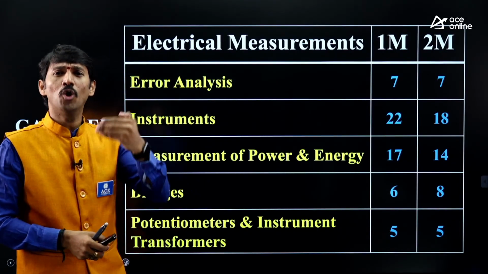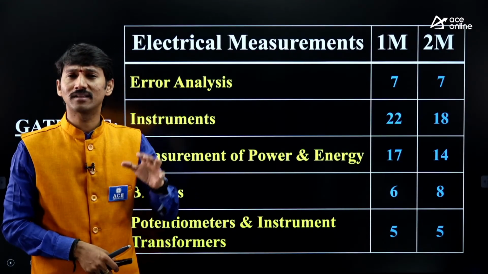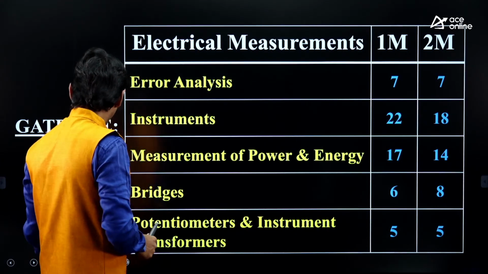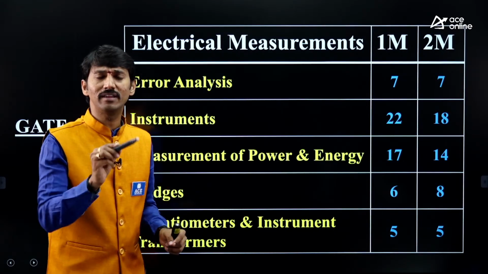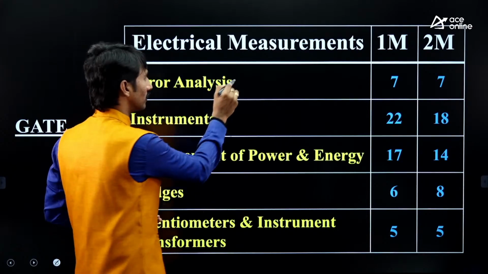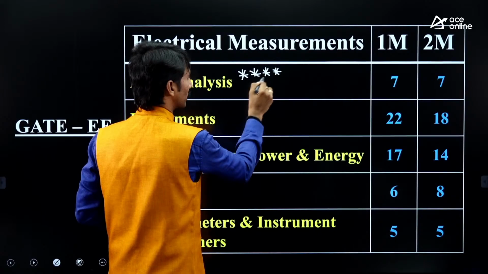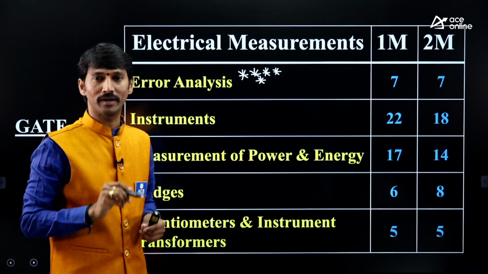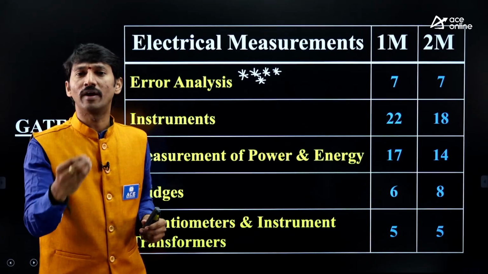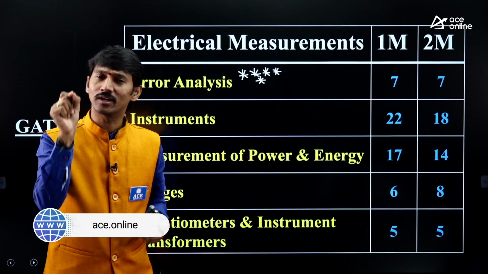After that, how many types of errors are there? How to minimize the error, etc. Everything will be studied in this error analysis. That's why this error analysis chapter is very, very important to understand the entire measurement process, and in terms of scoring the subject. Plus, from this chapter, questions will be there such as find out so and so error, find out some other error. Numerical questions are also there.